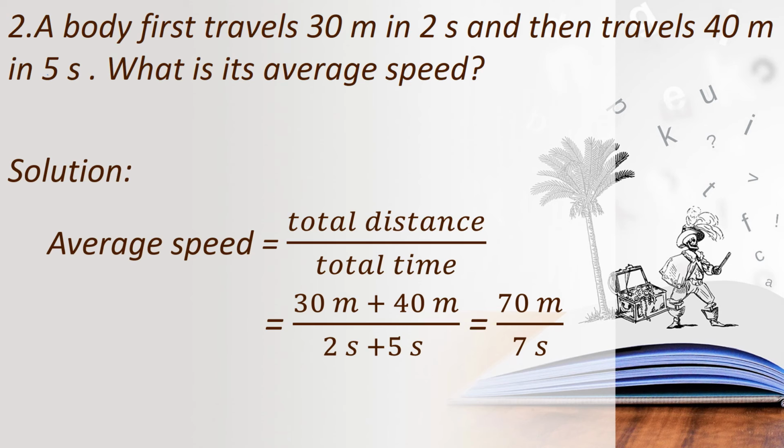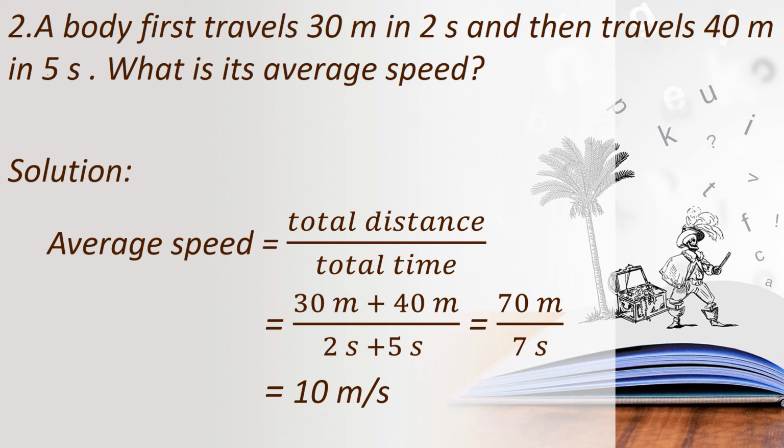So what is the average speed, children? Find the answer. We can cancel it, is it children? 1 7 is 7 and 10 sevens are 70. So what is the answer? 10 meter per second. Okay, the average speed is 10 meter per second.